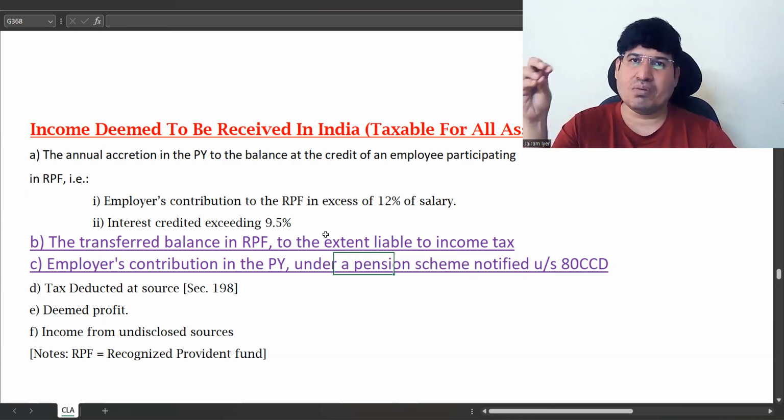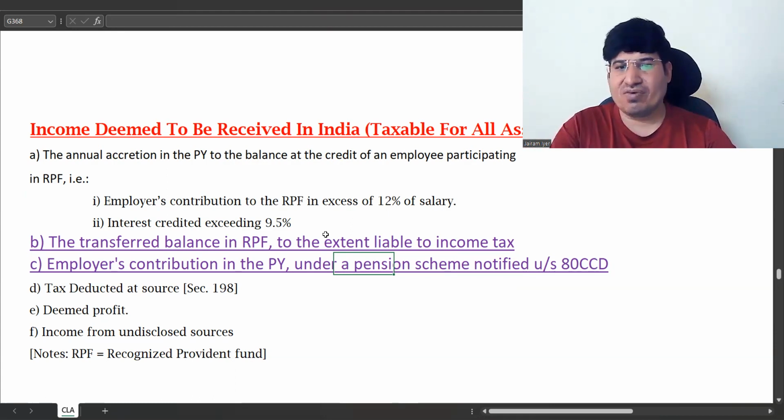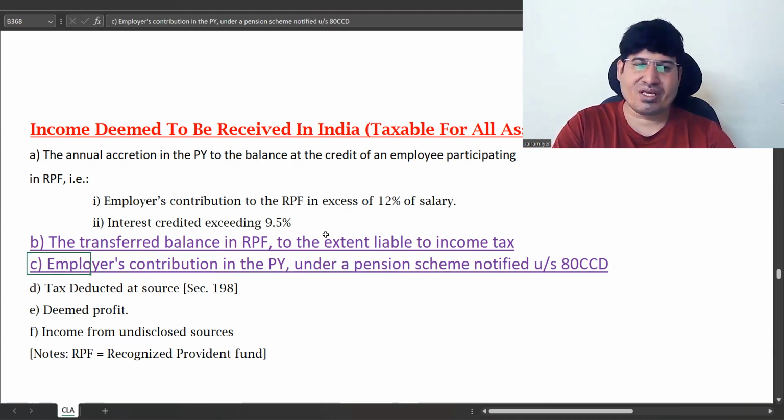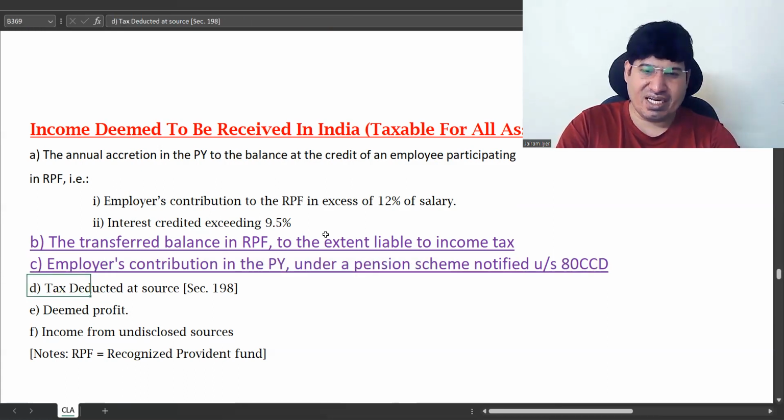Normally you will deposit some amount, and your employer will also deposit, like a PF only. But this is for pension. In the end, you will get pension out of it. So employer's contribution in this is deemed to be received in India.